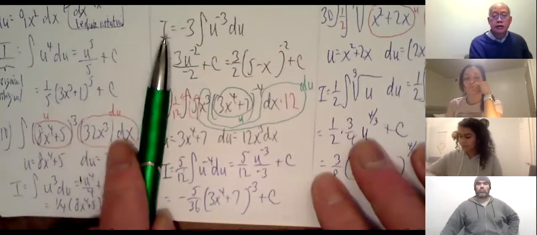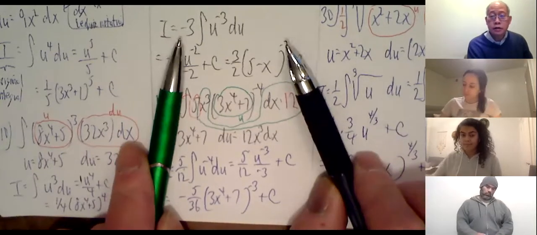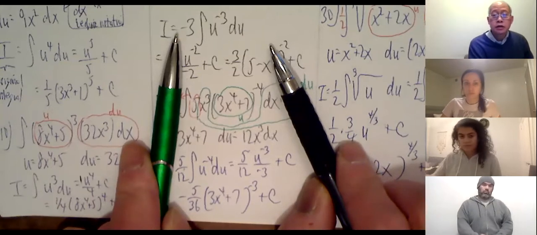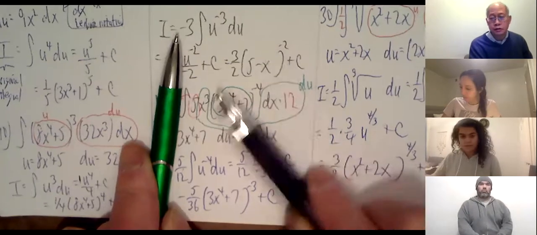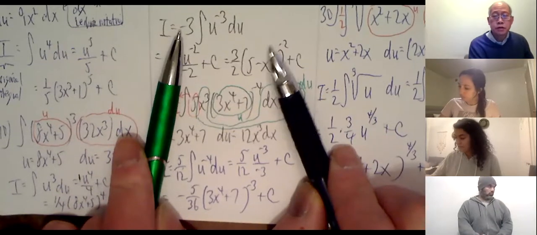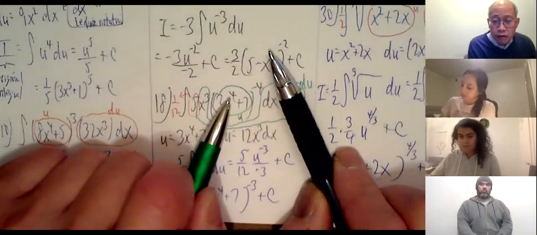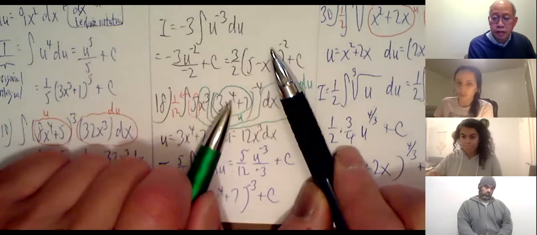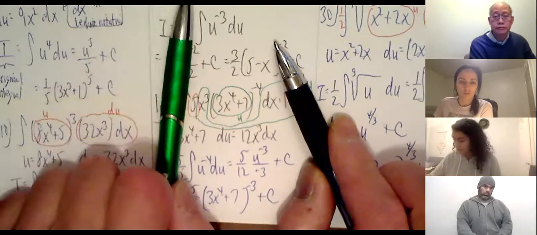Okay, number 18. I know there's a lot of stuff there, but that's the reason why I use different colors. Ignore the red, ignore the green. The original was the integral of 5x cubed times (3x to the 4th plus 7) to the negative 4th power dx. Oh, I'm sorry, there's a 5 there also. That's the 4th power, and that's a 3rd power. The derivative of something with x to the 4th is x cubed. That tells me the way to go.